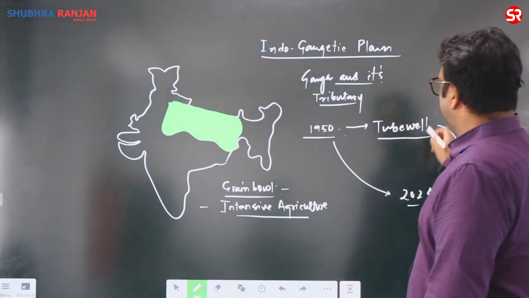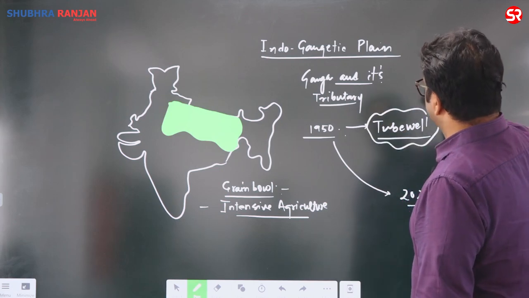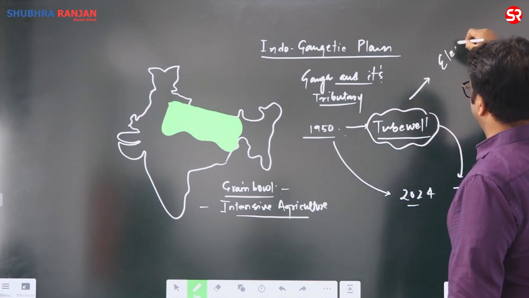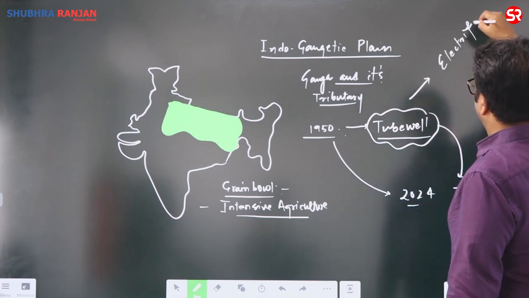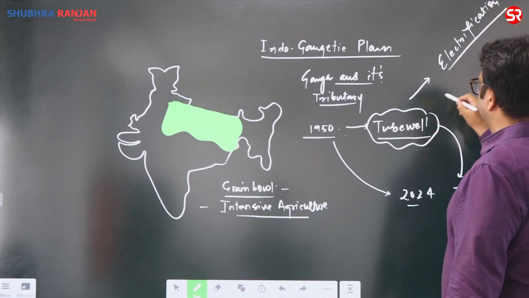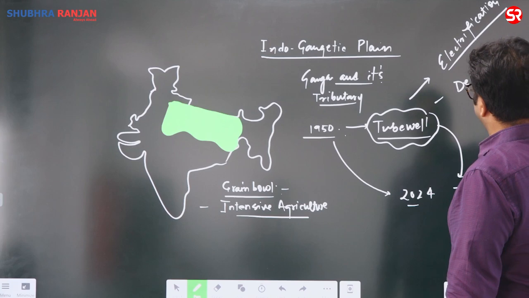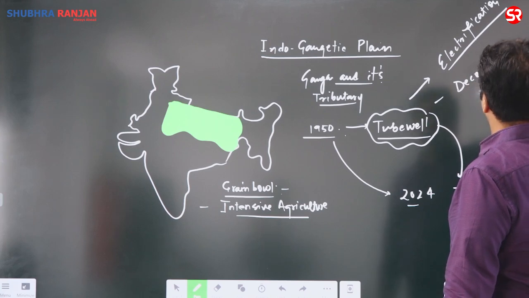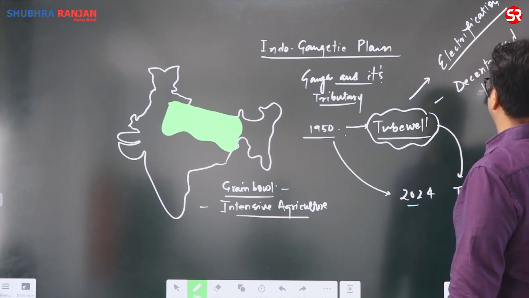And this tube well irrigation increased because of the rural electrification drive. So due to this electrification drive, tube wells decentralized irrigation.